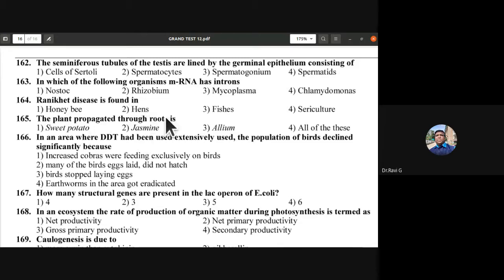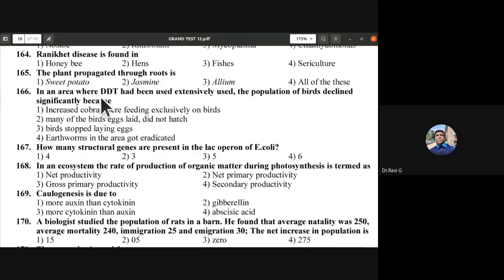Okay. The plant propagated through roots is it sweet potato, jasmine, allium, all of these. So sweet potato. In an area where DDT has been extensively used, the population of birds declines significantly because many of the birds' eggs did not hatch or birds stopped laying eggs. So here what has happened is many of the birds' eggs they laid, but they did not hatch. Okay, so most of their shells broke. So 166 is B.